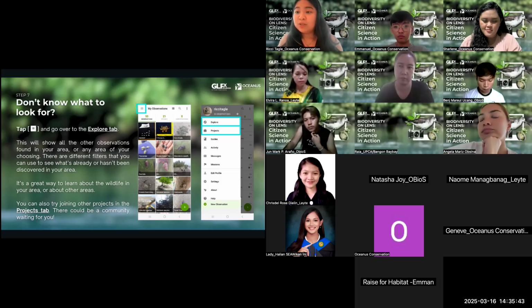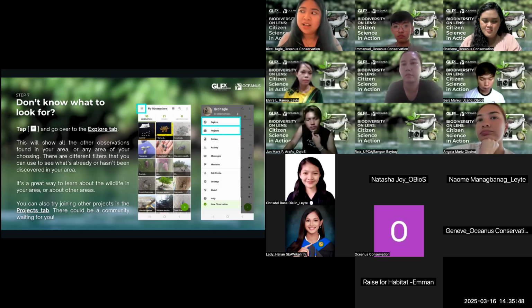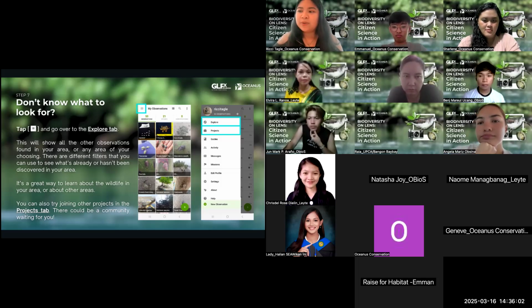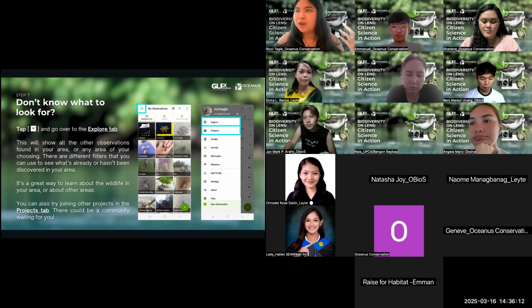And you can also click the projects tab and see what other communities, what other projects are available maliban sa project natin. So it's great when you're trying to look for what are the possible things you can find in your area. Or kaya, kung natingnan mo na, nakita mo na lahat ng mga submissions ng other persons in your area, tapos you realize, oh, wala pa nagka-submit sa ganitong klaseng species na nakikita ko, then it also gives you an idea kung what else is there that you could contribute kung familiar ka na talaga sa area where you want to do your BioBlitz.